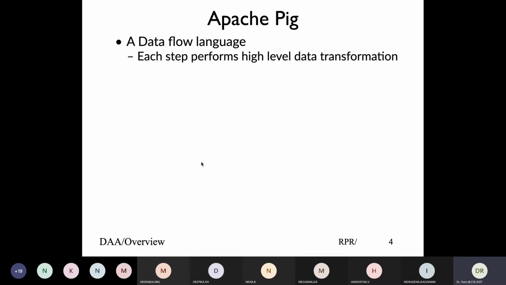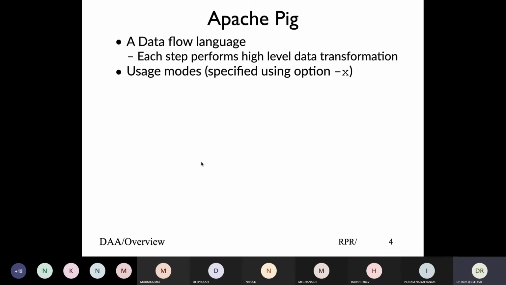Now Pig supports both modes, like Python. We can run in batch mode, write a program and say python x.py, or we can run in interactive mode, simply say python, get the prompt, and run one command at a time. So Pig supports both interactive and batch mode.